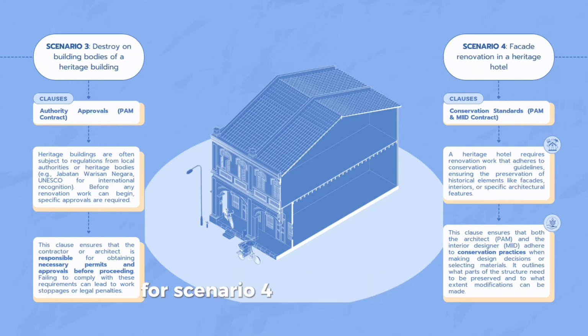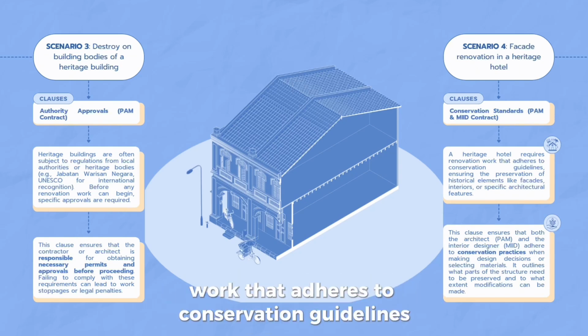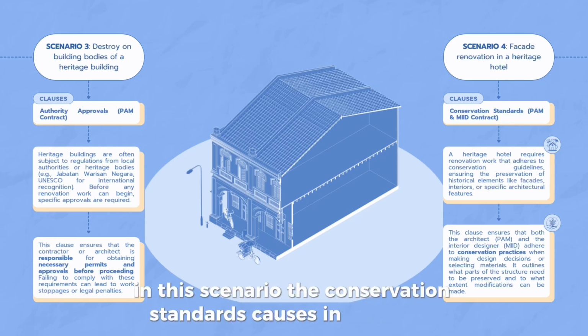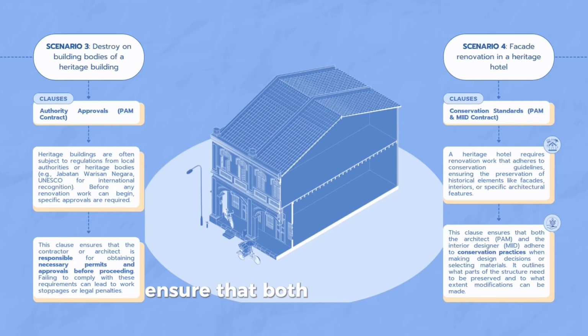And last but not least, for scenario 4, a heritage hotel needs renovation work that adheres to conservation guidelines, ensuring the preservation of historical elements, interiors, or architecture features. In this scenario, the conservation standards clauses in the PAM contract and MIID contract ensure that both the architect and the interior designer follow conservation guidelines when making design decisions or selecting materials. It specifies what parts of the structure must remain intact and how much can be altered.